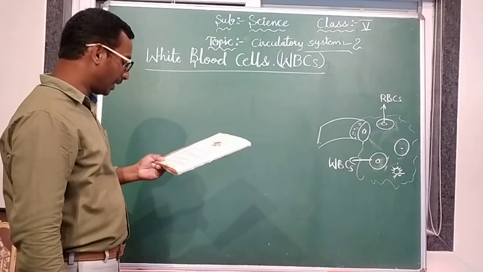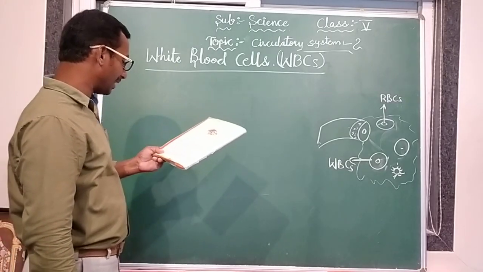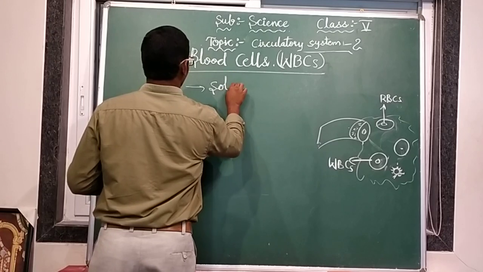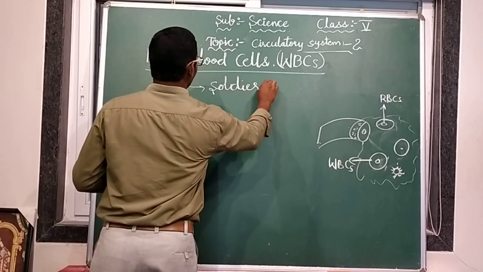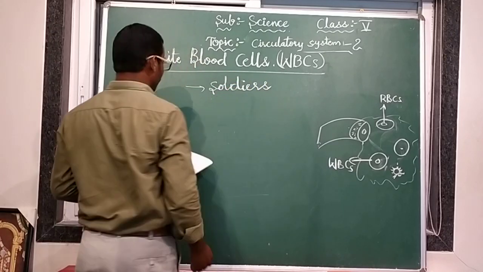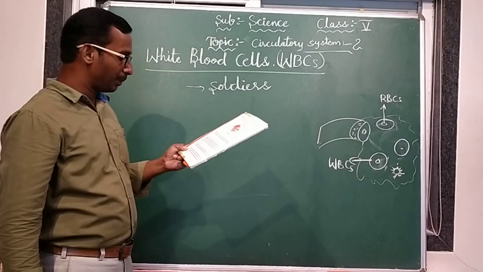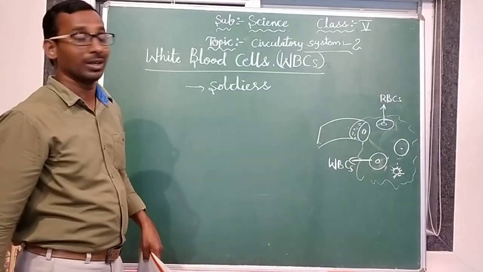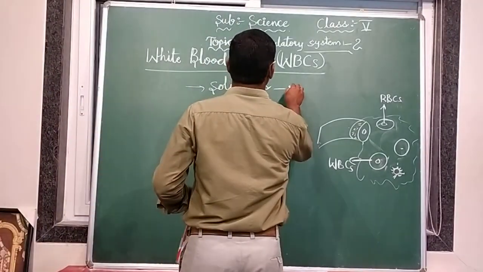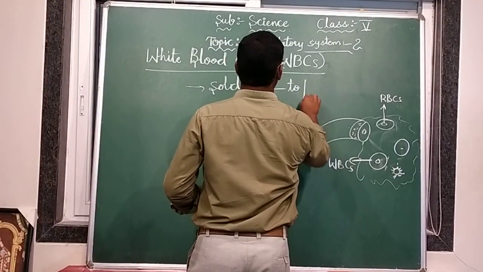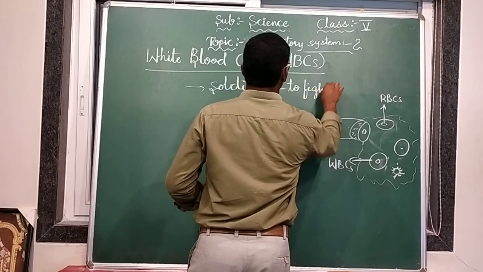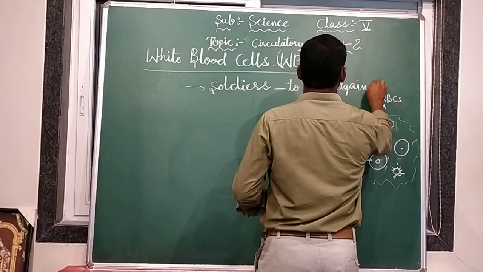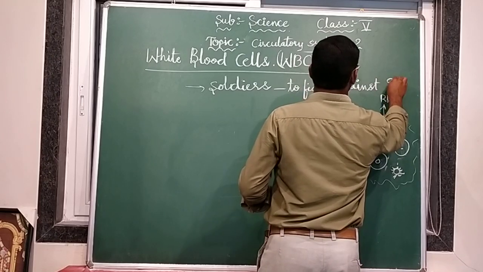White blood cells are referred to as soldiers. Why are we calling them soldiers? They help the body to fight against germs.